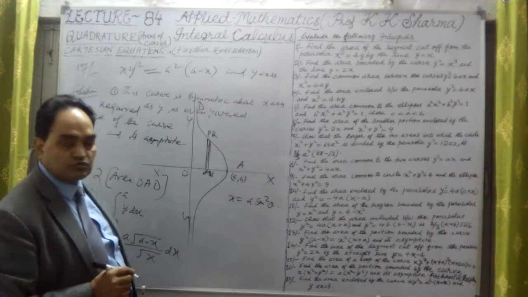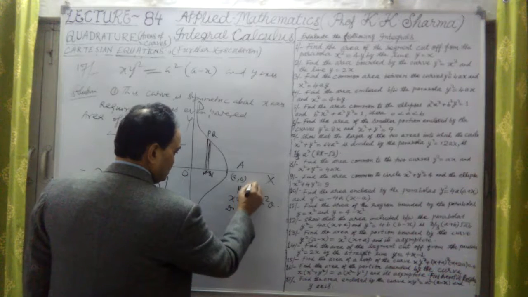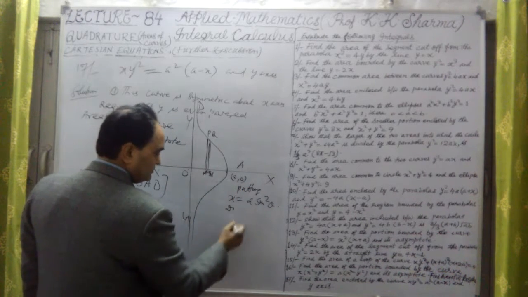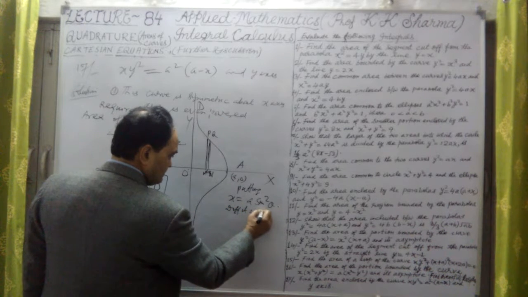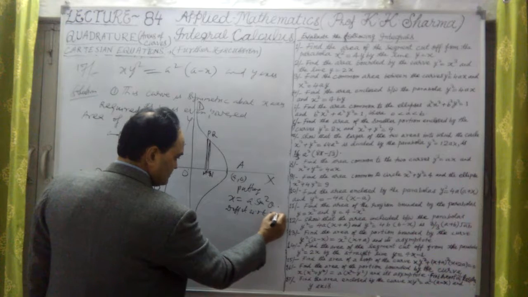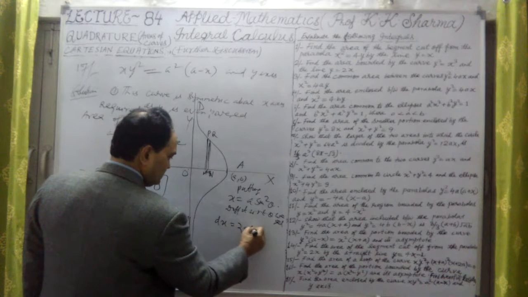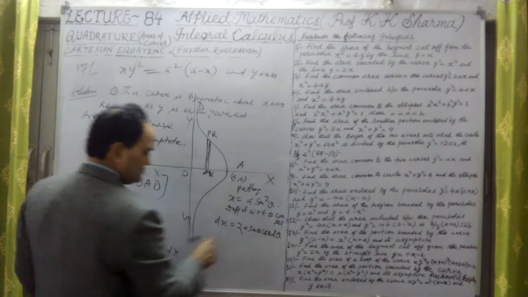If I put x equal to a sin square theta and differentiate with respect to theta, we get dx equal to 2a sin theta cos theta d theta.